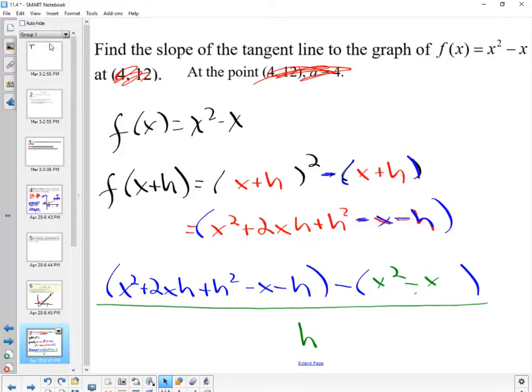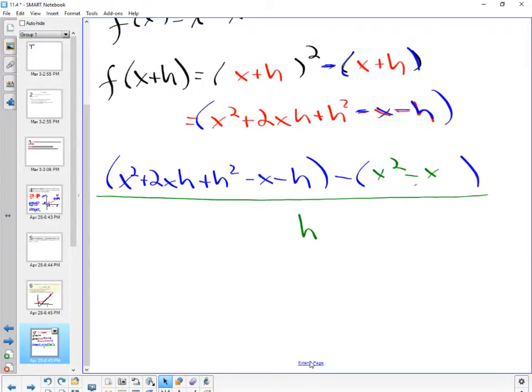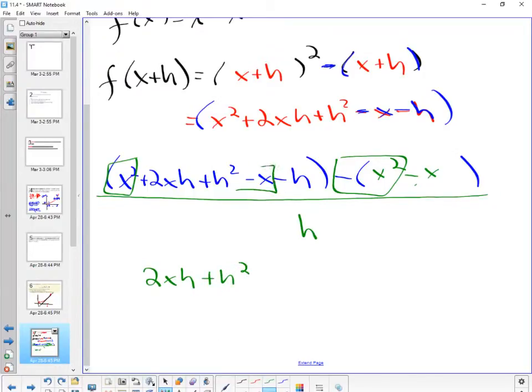You guys ready? x squared minus x squared, gone. So I've got 2xh plus h squared, negative x. Negative makes this a positive x, doesn't it? Minus h, all over h.